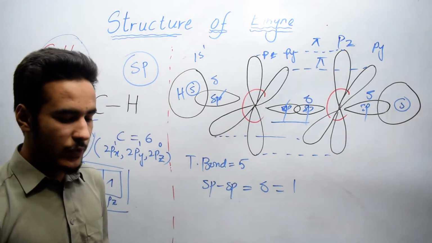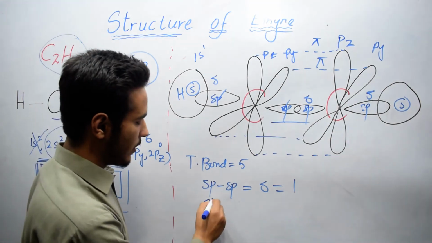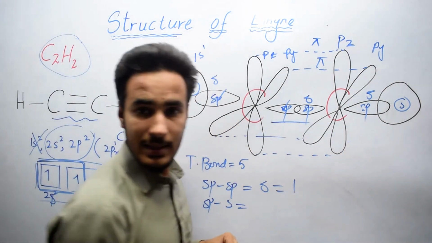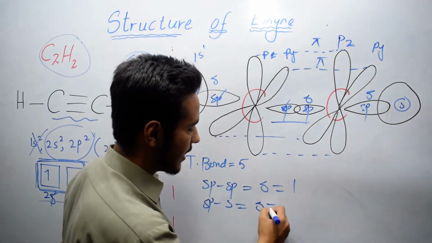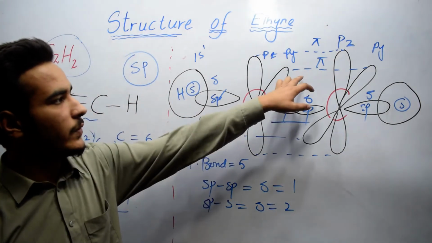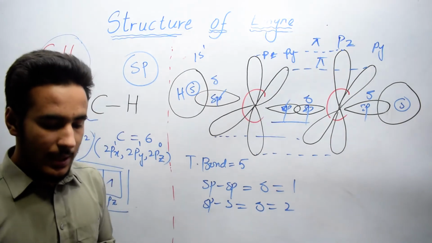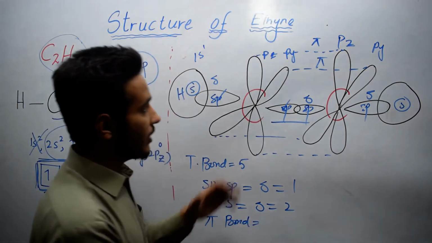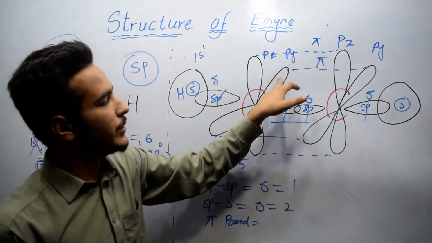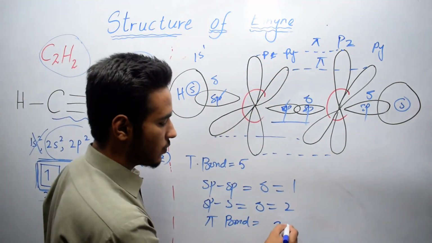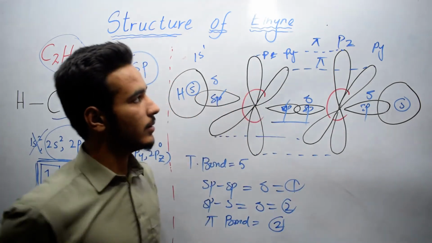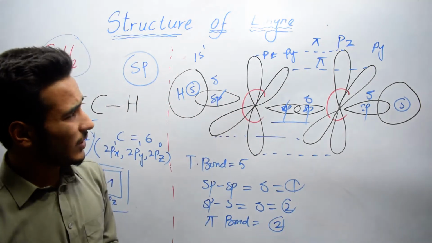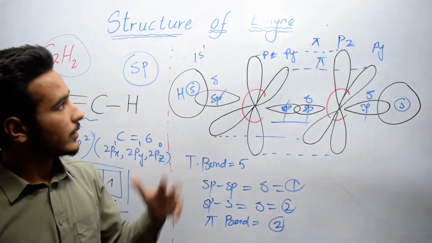The other bonds formed are sp with s and sp with s, which are also sigma, and they are 2 in number. Now the remaining 3 atomic orbitals form pi bonds between pz and pz and py and py. They are also 2 in number. So 2 and 2 and 1 make the total. In this way we have completed the valency of ethyne.